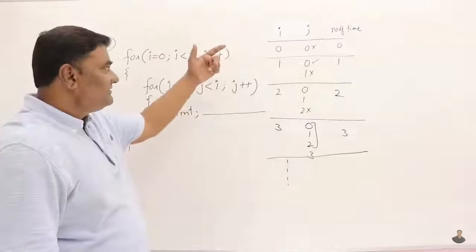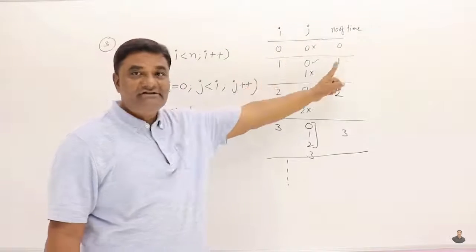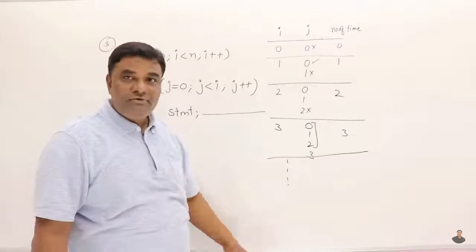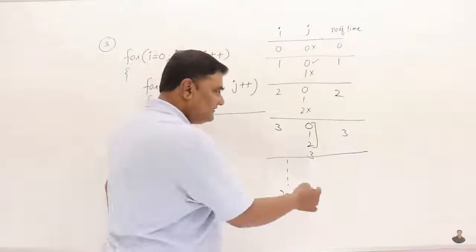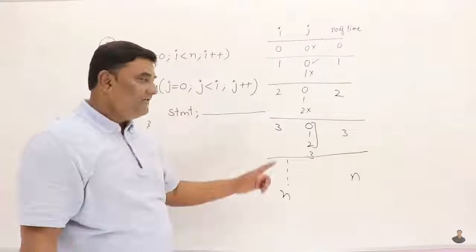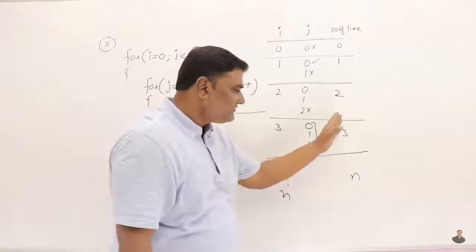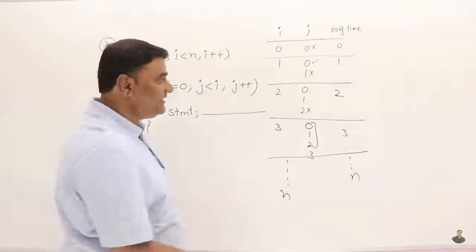And this process continues. See, when i was 0, it was never executed. When i was 1, it was executed for 1 time. When i was 2, it was executed for 2 times, 3 times, and so on. So on, up to what? n. So when it is n, how many times will this execute? n times. When i was 3, 3 times. So if it is reaching till n, actually it is less than n, but let us say it is reaching till n, it will execute for 10 times. So total, how many times is it executed?